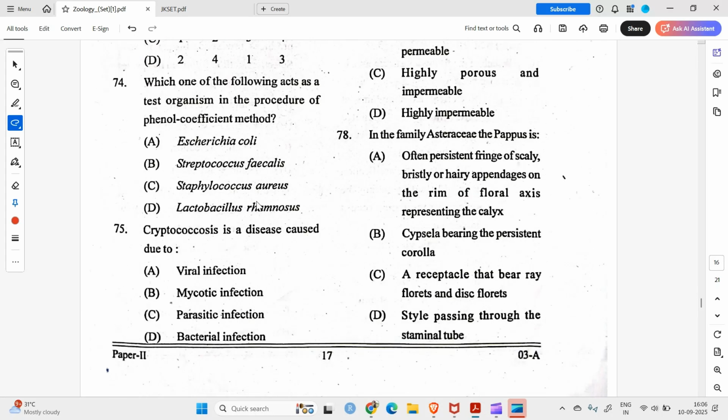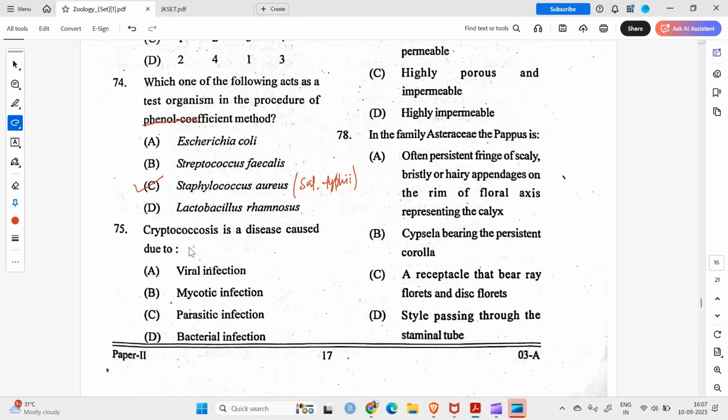Okay. Now moving on to the 74th question. Which of the following acts as a test organism in the procedure of phenol coefficient method? Phenol coefficient method, which is the standard organism, it is Staphylococcus aureus, or sometimes they use Salmonella typhi. This phenol coefficient method is used for testing the efficiency of different disinfectants. Okay, and they use phenol as the standard.